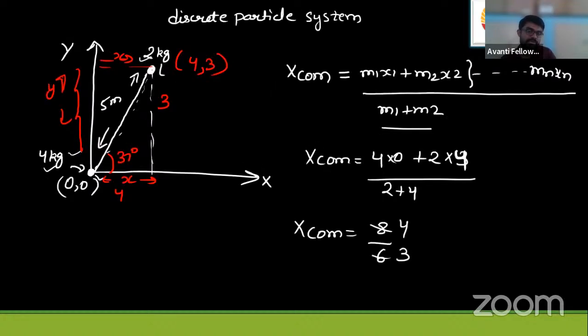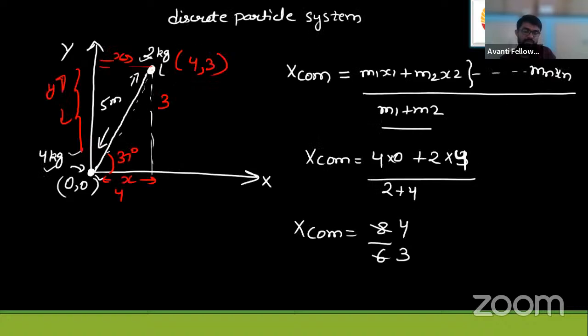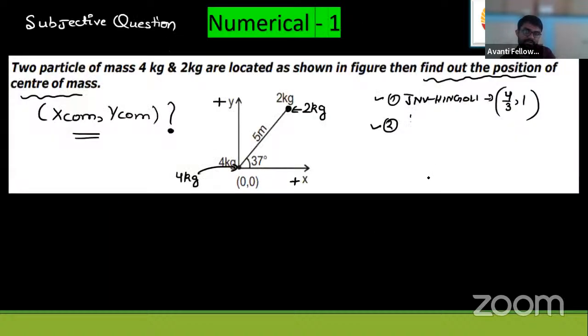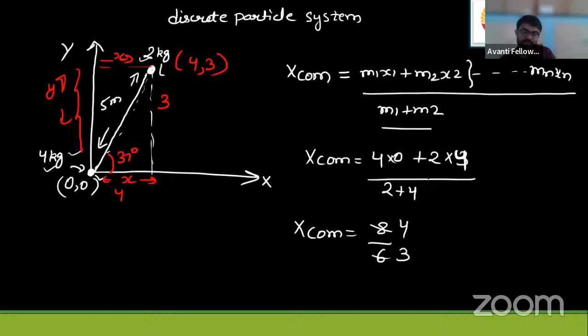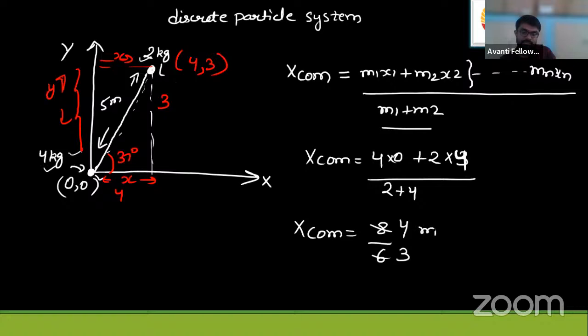Y2 is 3, the y coordinate of this 2 kg mass. So we'll write the values: 6 upon 6, which is 1. So this is 1 meter and this is 4 by 3 meter.